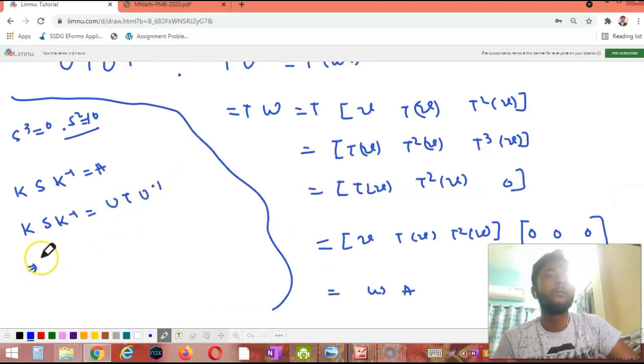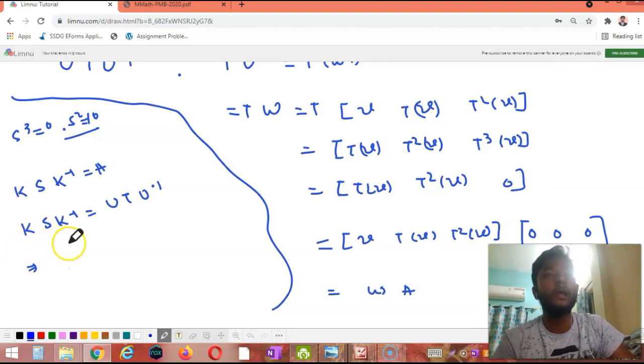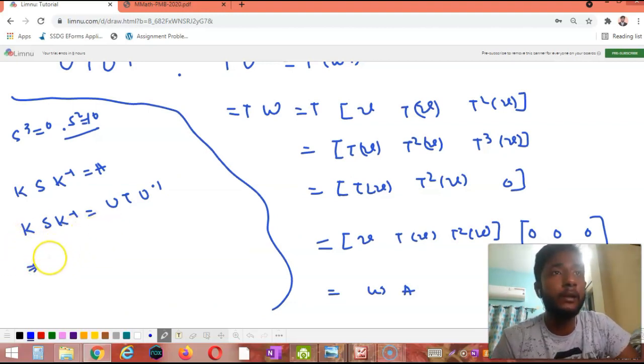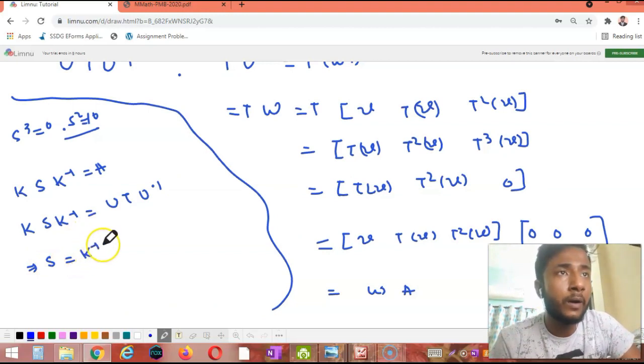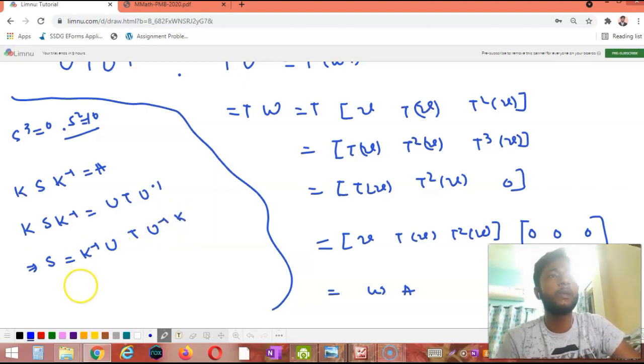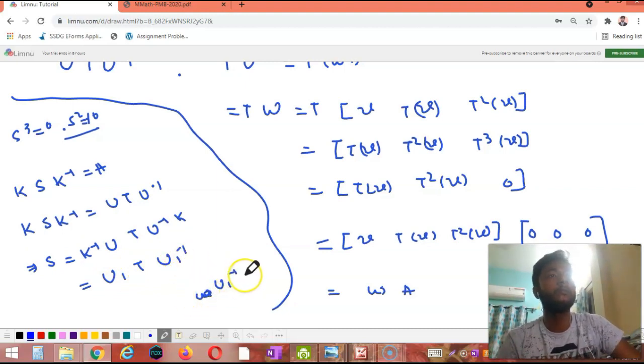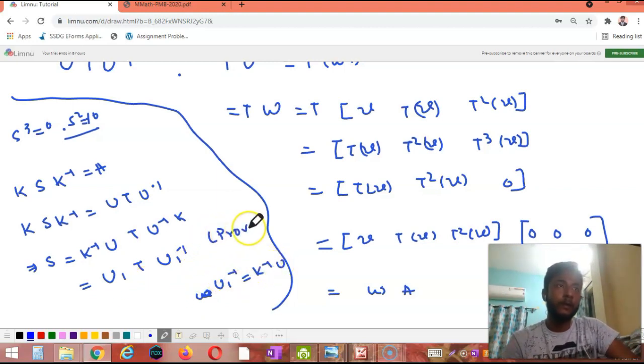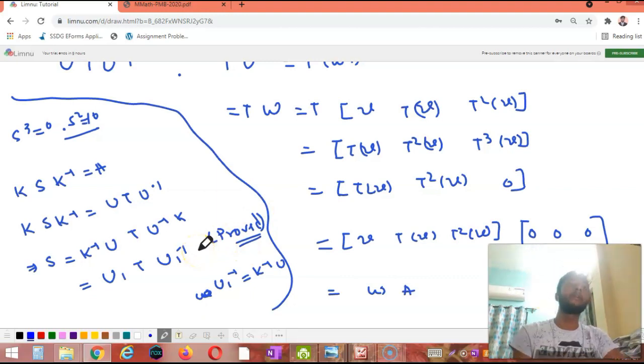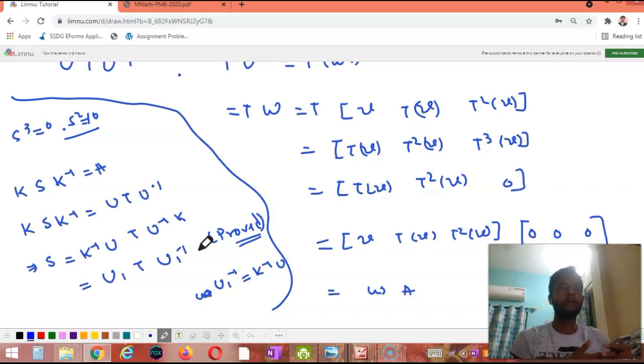Now from this, multiplying by K inverse from the left hand and multiplying by K from the right hand, we can write S equal to K inverse U T U inverse K. So we can write it as U1 T U1 inverse, where U1 inverse is equal to K inverse U. This completes the proof. You can see that this is a technical problem, but it is very easy if you can observe this. First of all, you have to feel the problem. If you can feel this, you can solve this easily. Okay, that's all. Thank you.